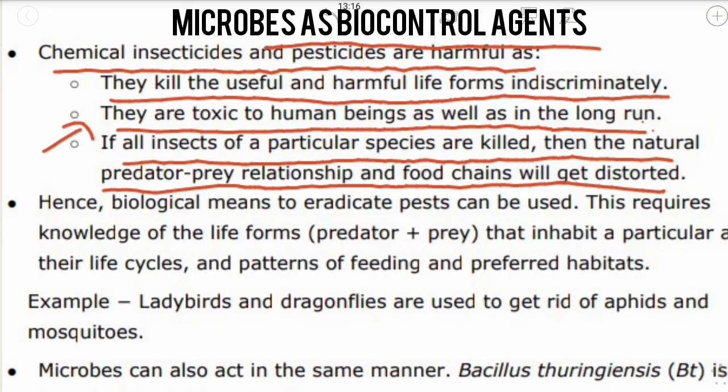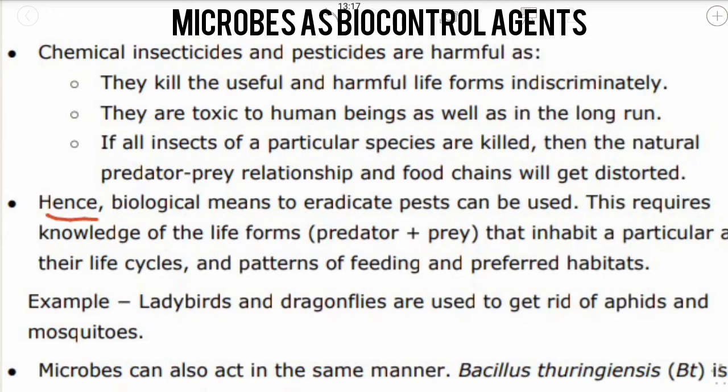As we all know, we have already learnt about food chains and predator-prey relationships in our earlier 10th class. So what happens if all the insects of a particular species are killed? The relationship gets completely disturbed, the natural system gets disturbed, and food chains get disturbed. So we must stop using chemical insecticides and pesticides and must start using microbes as biocontrol agents.